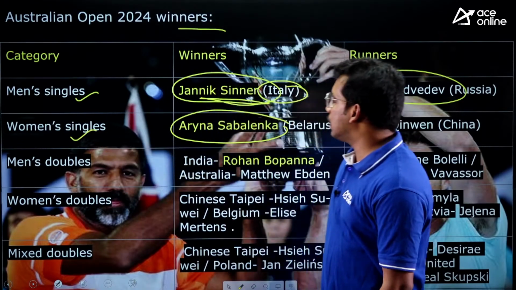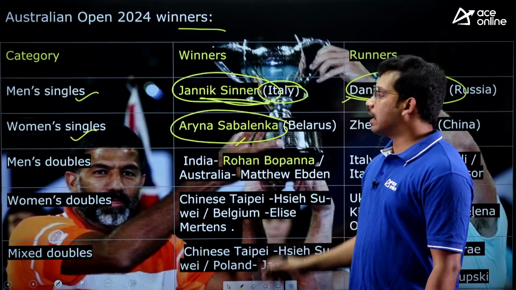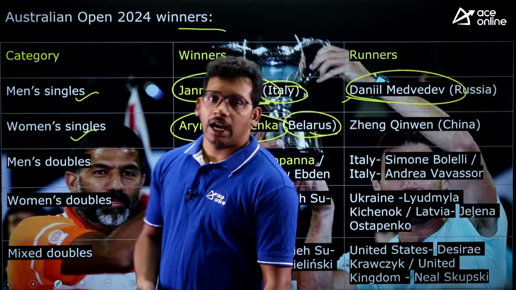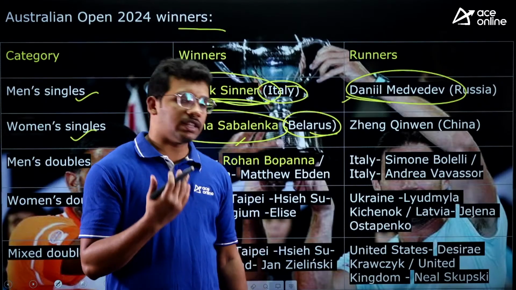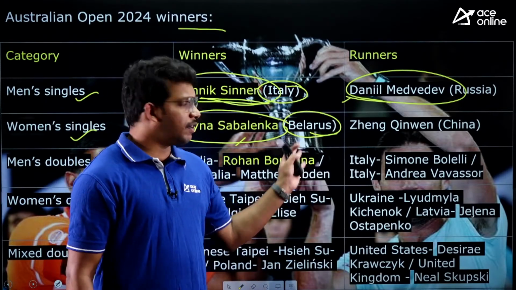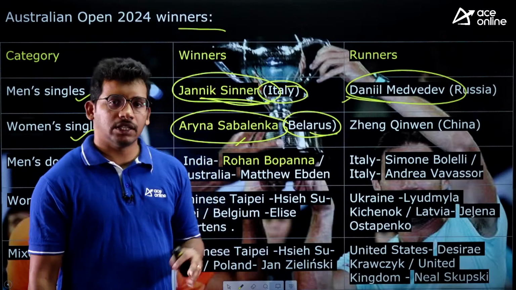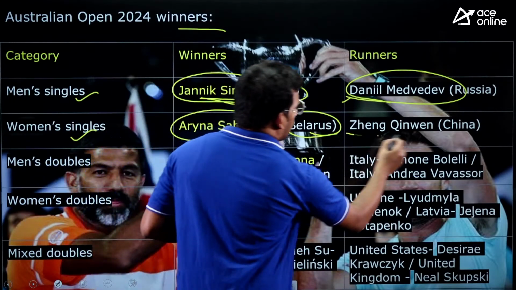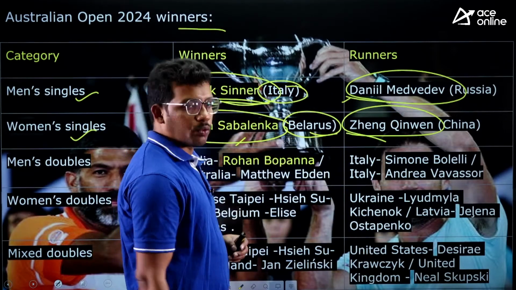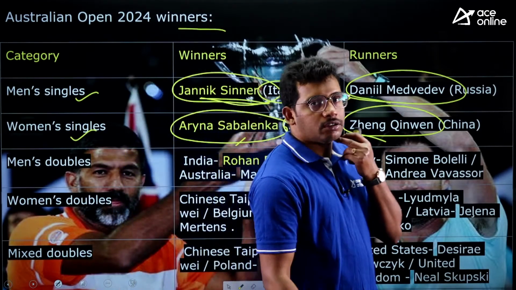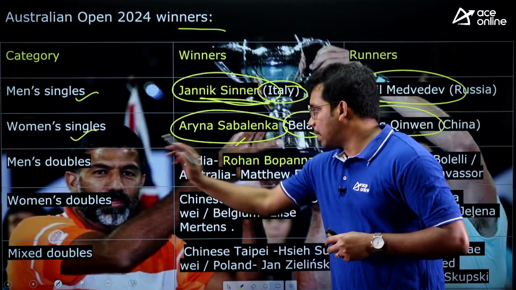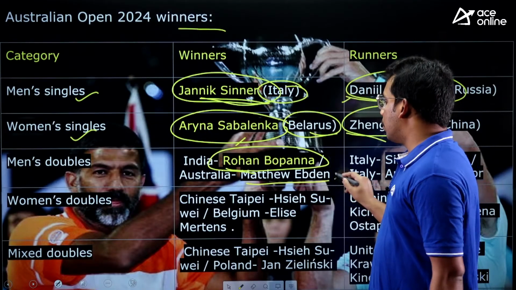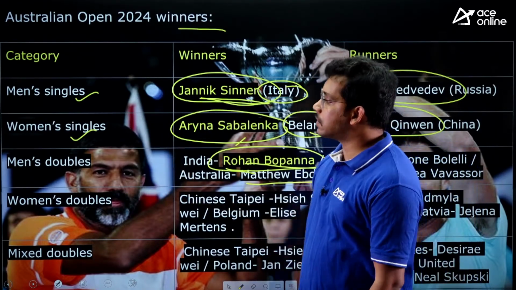From women's singles, the winner is Aryna Sabalenka from Belarus. She has defended the title, and she is the first one to defend the title in the last 11 years. Defended means last year also she was the winner, and this year also she is the winner, right? So Sabalenka was the winner, and the runner-up is Zheng Qinwen, who is from China. And in men's doubles, a unique one, Rohan Bopanna along with Matthew Ebden has won the men's doubles.